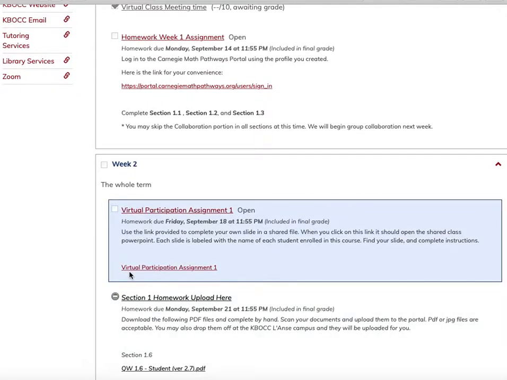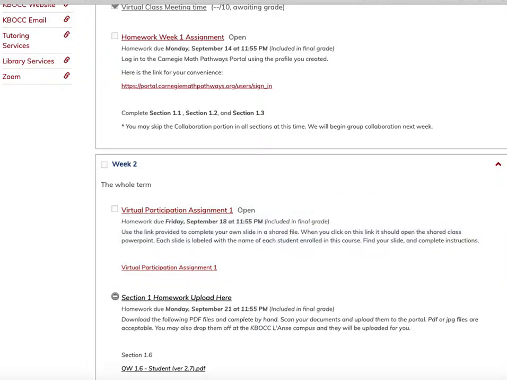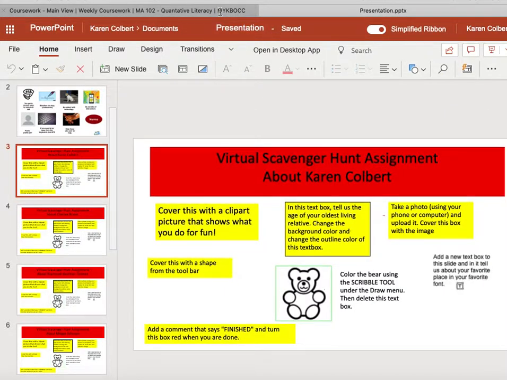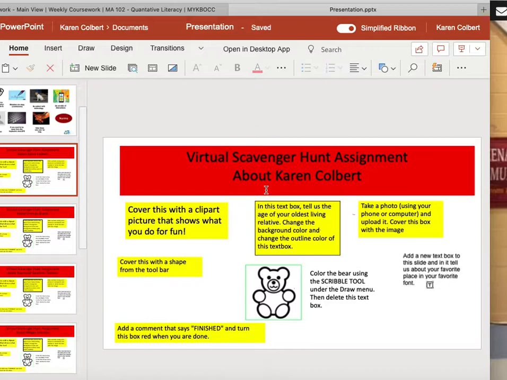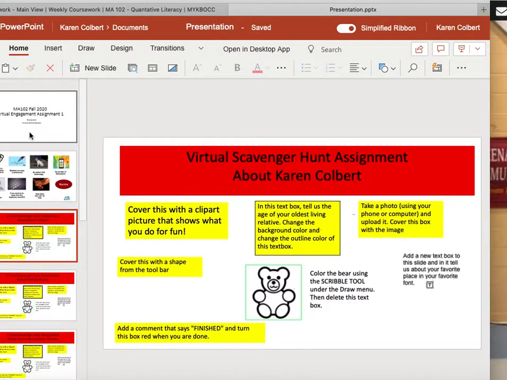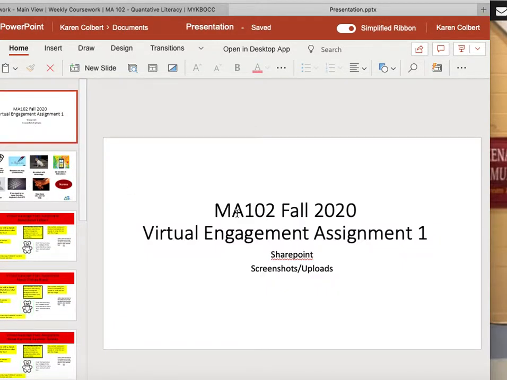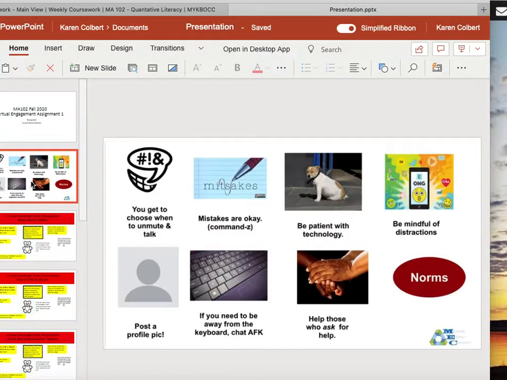Our first assignment in the virtual component will be a virtual participation assignment. When you click on this link, it will take you to a SharePoint document. That SharePoint document is going to be a scavenger hunt. The first part will say MA102 Fall 2020 Virtual Engagement Assignment 1. It's going to go over SharePoint and screenshots and uploads.